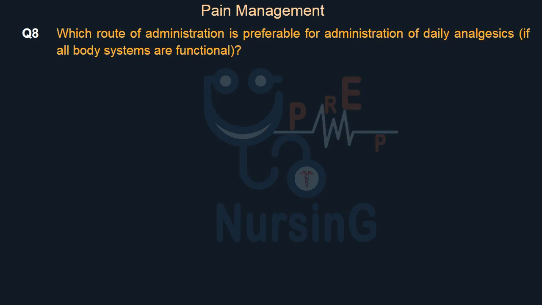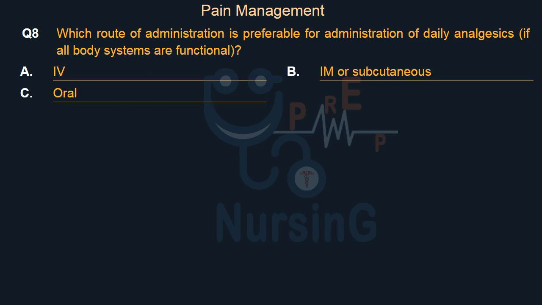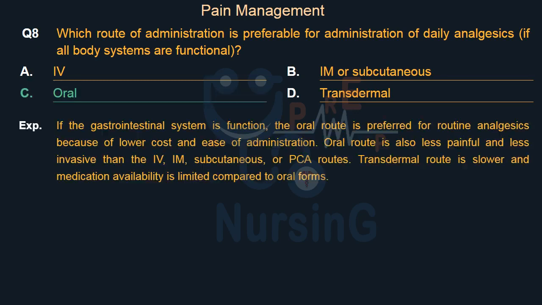Which route of administration is preferable for administration of daily analgesics, if all body systems are functional? Option A. IV. Option B. IM or subcutaneous. Option C. Oral. Option D. Transdermal. Right answer is Option C. Oral.